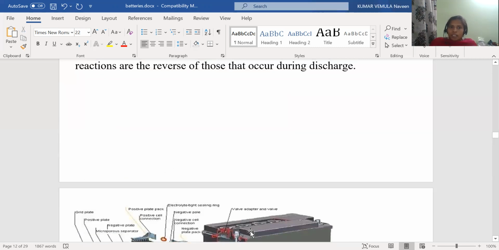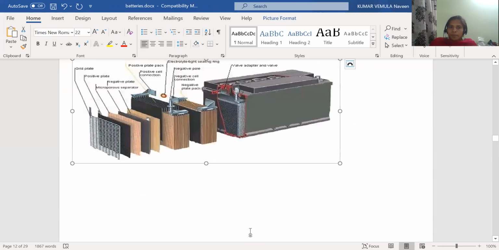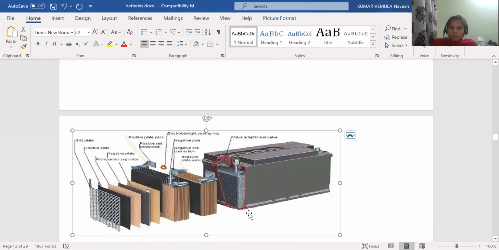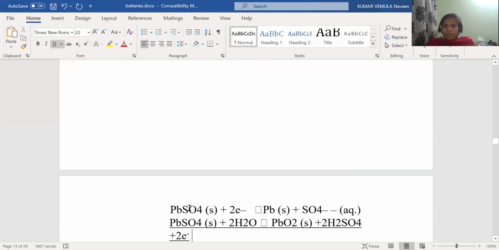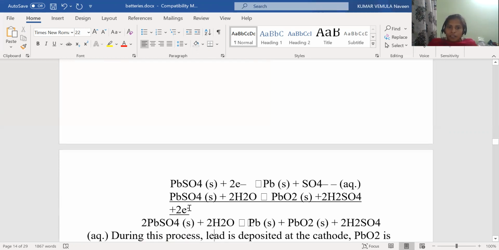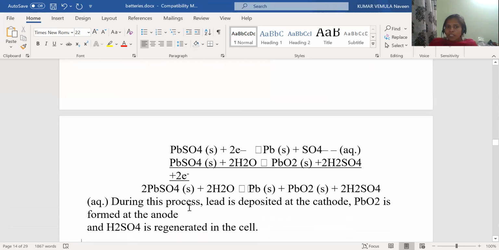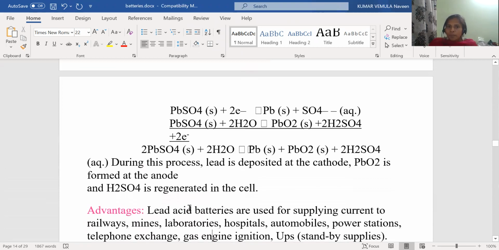So this is the battery diagram. Anode, cathode like that. In between that, we are having the separator. So this completes the construction. These are the anode plates and these are the cathode plates. In between that, we are having the separator. This is the reverse process, that is, the recharging process.